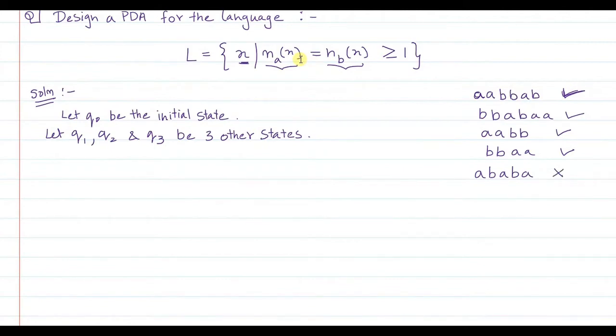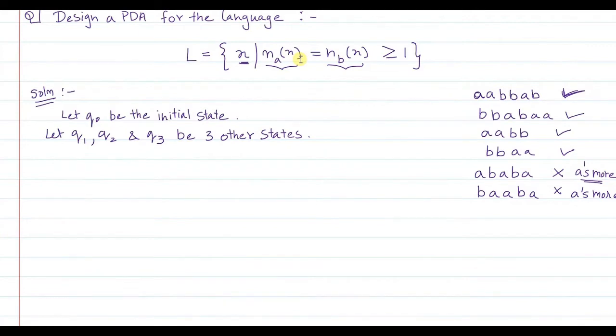But what happens in this language? In this language, the number of A's is more than the number of B's. Also consider this string, say BA, A, B, A. Here also the number of A's happens to be more. So these strings should be rejected.